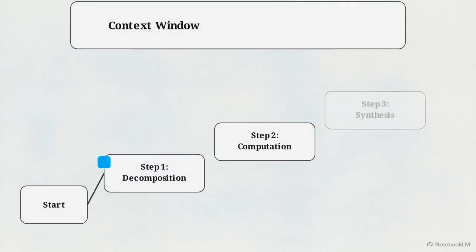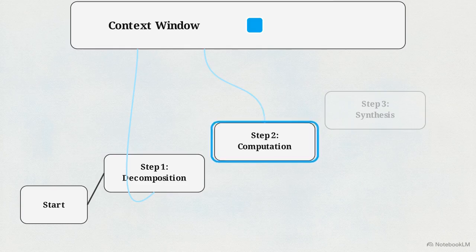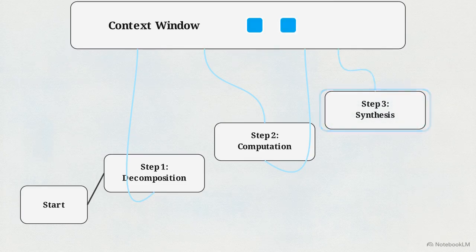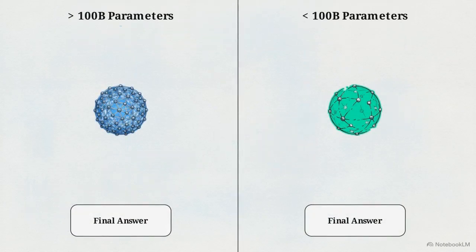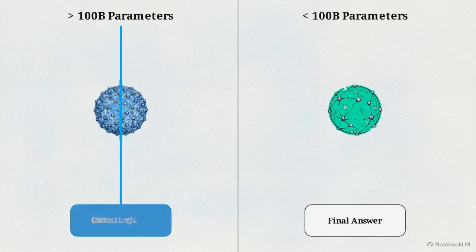This sequential diagram illustrates how the technique forces the model into a linear, step-by-step execution path. By generating intermediate tokens, the model actively alters its own context window in real time. It feeds its own logical steps back into its subsequent predictions, drastically improving final accuracy. It creates a forced sequential dependency, where step 3 cannot resolve until the calculations from step 2 are locked into the context. This emergent reasoning ability is a function of architectural scale.